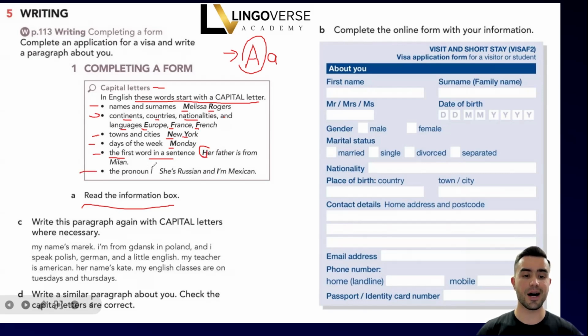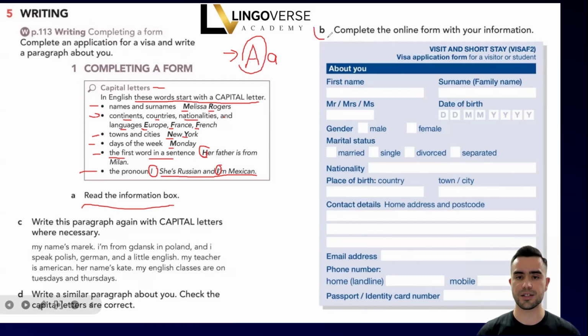The pronoun I is always written as a capital letter. It doesn't matter if it's in the beginning of the sentence or at the end of the sentence. For example, she's Russian and I'm Mexican. So here I is in the middle of the sentence but still written as a capital letter. Okay, please keep this in your mind.